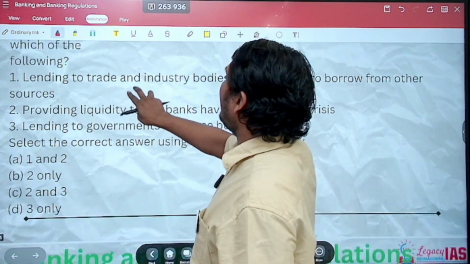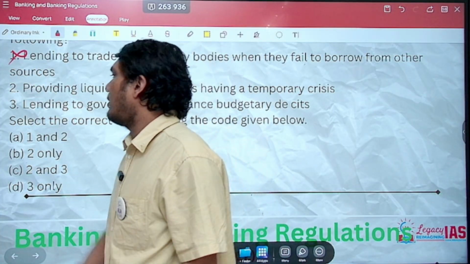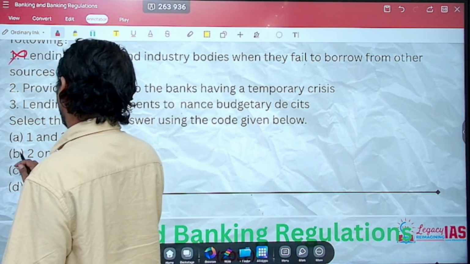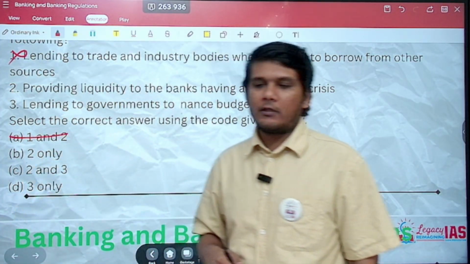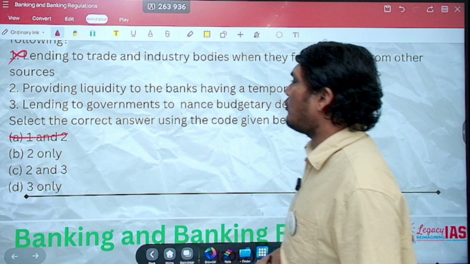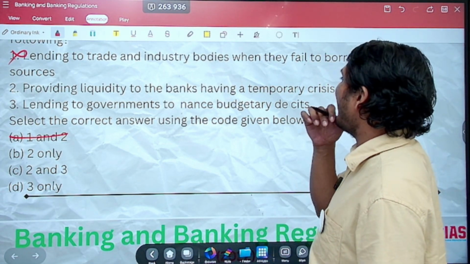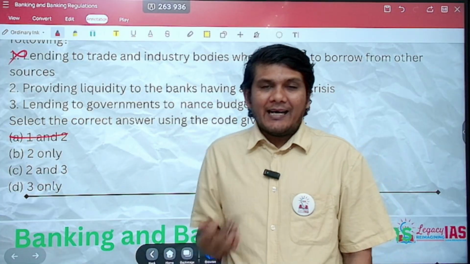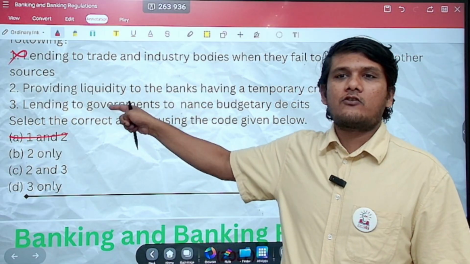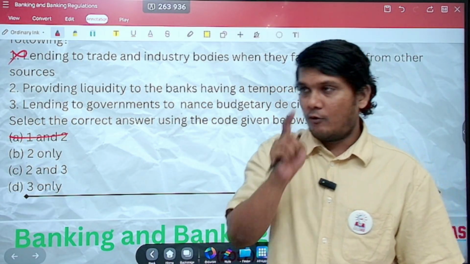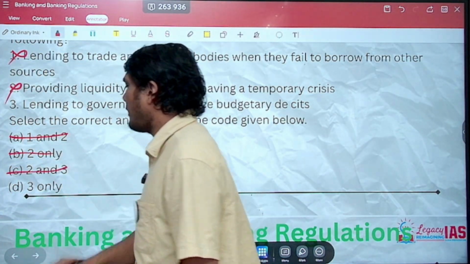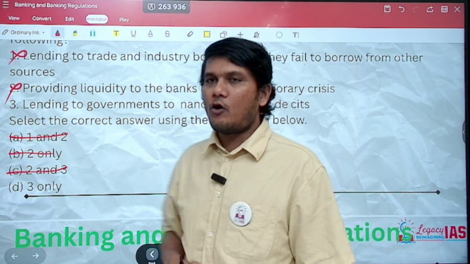Statement 1, lending to trade and industry bodies. No, that does not represent being the lender of last resort. So statement 1 is incorrect. So this is gone, but still you are left with 3 options. So let's look at statement 2. Providing liquidity to the banks having a temporary crisis. It does, but this statement, though correct, is not representing the concept of lender of last resort. I hope that is clear. So statement 2 is also going to be incorrect over here. When statement 2 is incorrect, you directly get the answer, that is statement 3, option D.